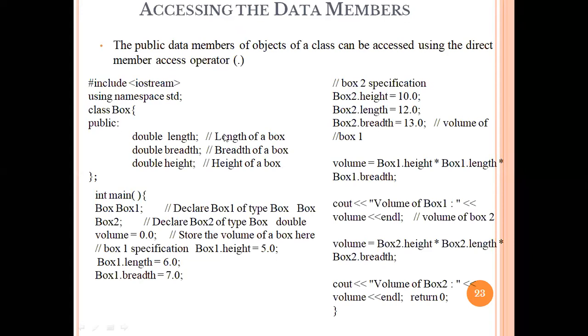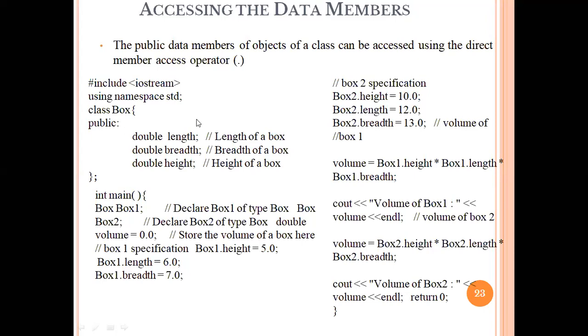So next one is accessing the data members. In that case, how are we going to access them? We accessed them yesterday; in that same manner, we are going to access the different data members. So this is a simple program. It will just access the different variables which are available in this particular program. We are going to access all these data members or functions with the help of the dot operator. Yesterday we used that dot operator: a1.input, a1.display, a1.output, a1.add. So that dot operator is used to access a particular data member or member function.